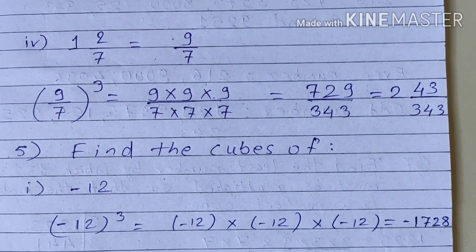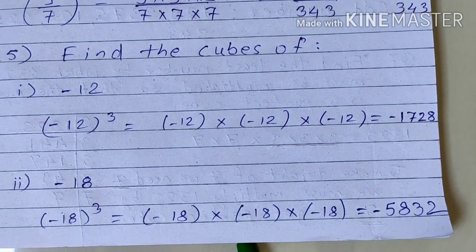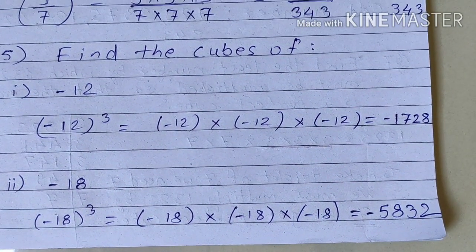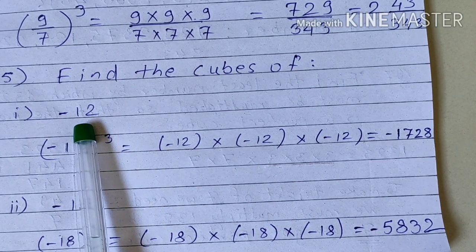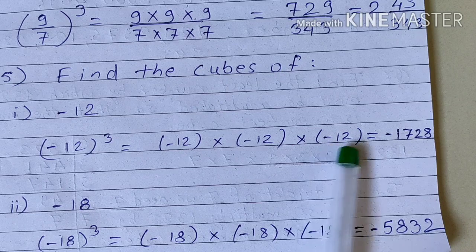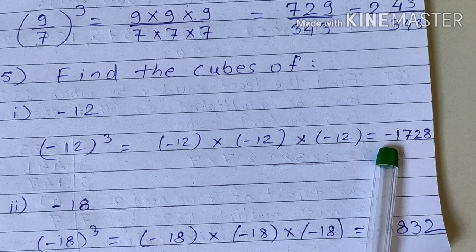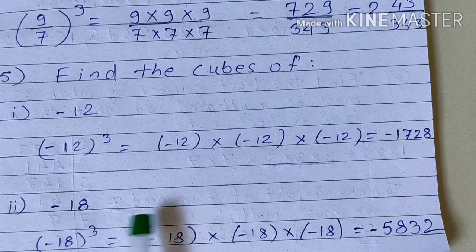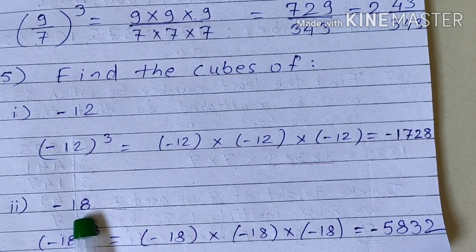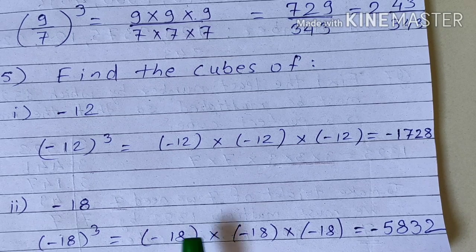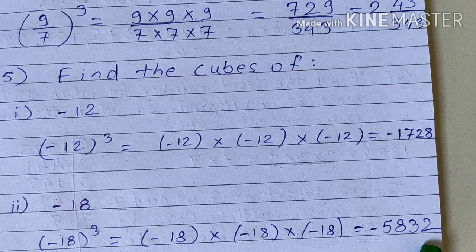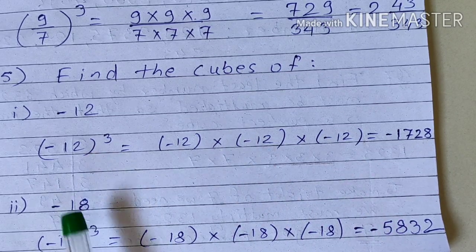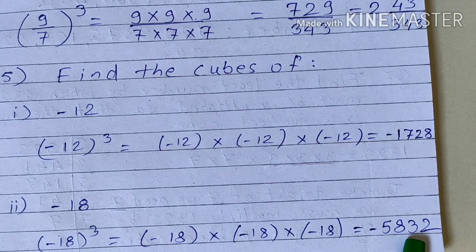Next, now question number 5 is there, related to the cube of negative numbers. As we learned earlier, the cube of a negative number will be negative only. So to find out the cube of minus 12, multiplied 3 times, see the final answer with the minus sign, 1728. Okay. Similarly, if we want to find out the cube of minus 18, cube means minus 18 into minus 18 into minus 18 gives us minus 5832. So from this, the cube of a negative number must be negative. Remember this thing. Okay.